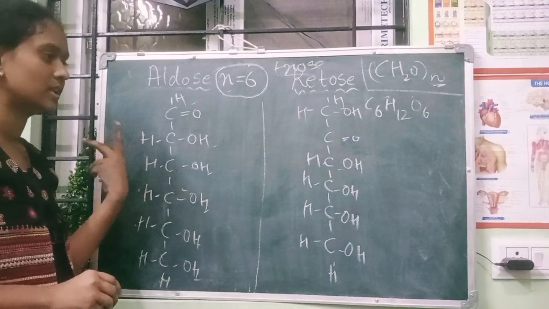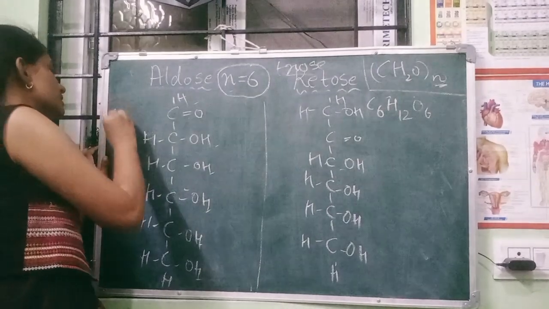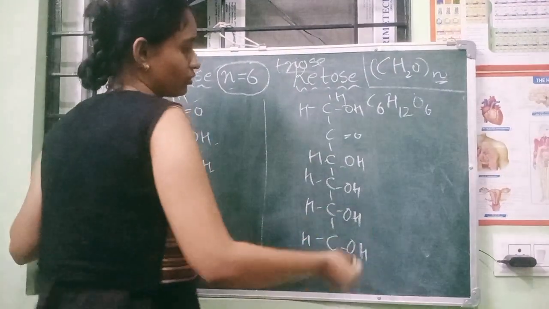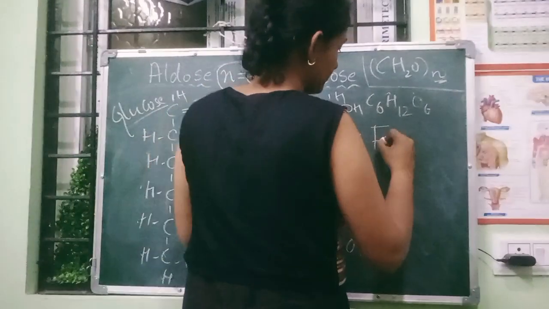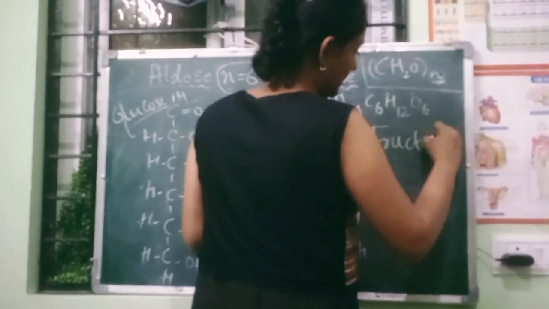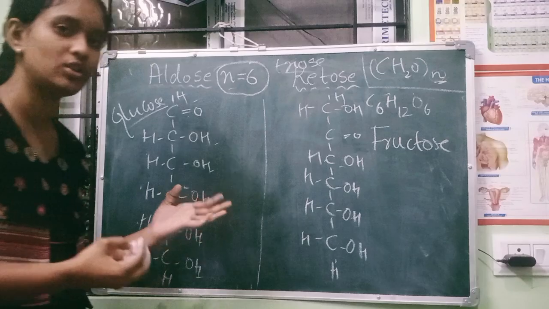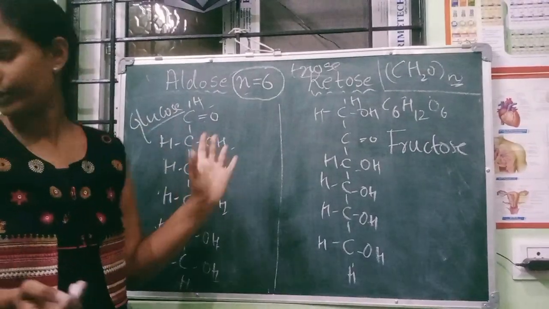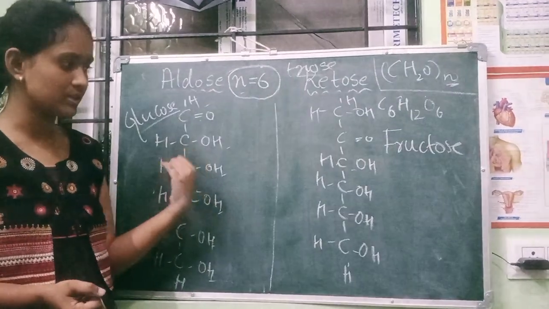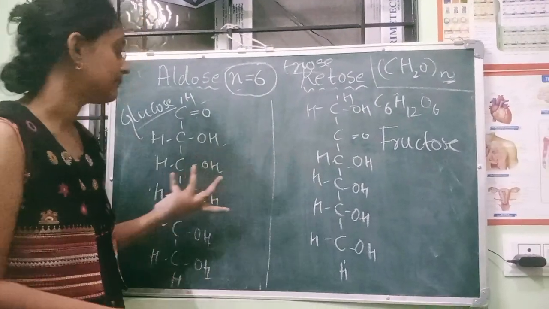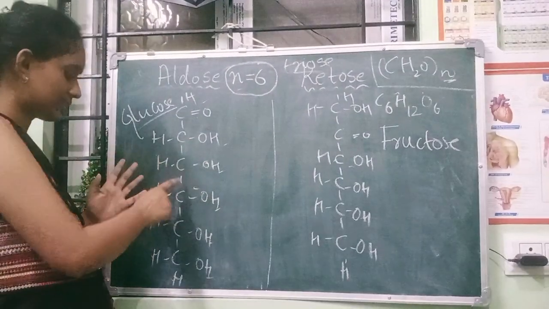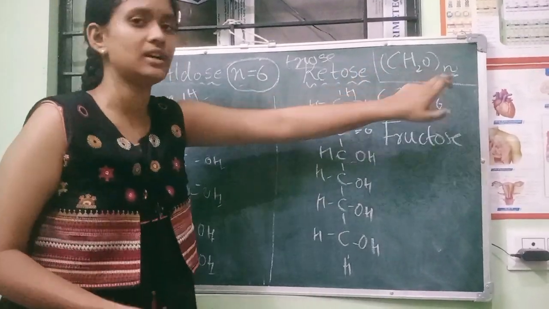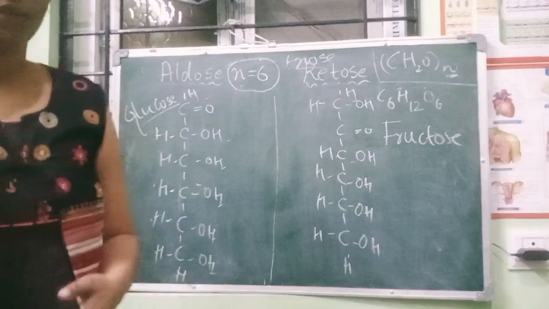So this is known as a very important molecule, that is glucose, and this is fructose. So this is about n equal to 6. Now I want you to try n equal to 7. It will come as glucoheptose and sedoheptulose. You have to follow the same procedure: 7 carbons, 7 oxygens, and H will be 2 sevens are 14. Okay, you can try on yourselves.